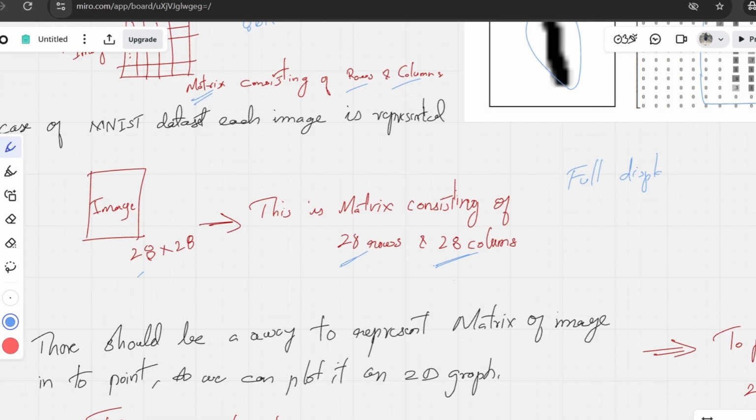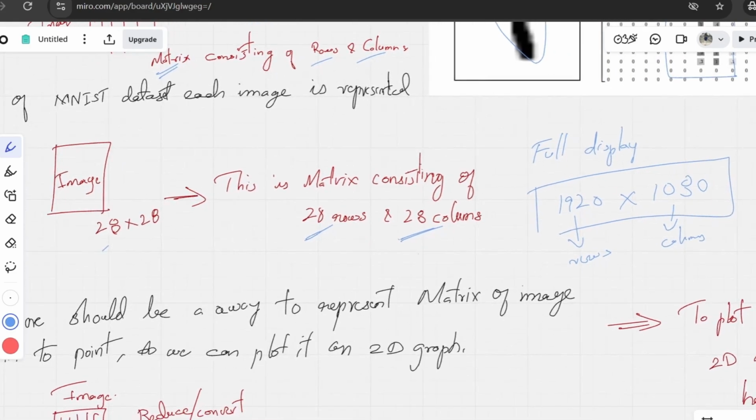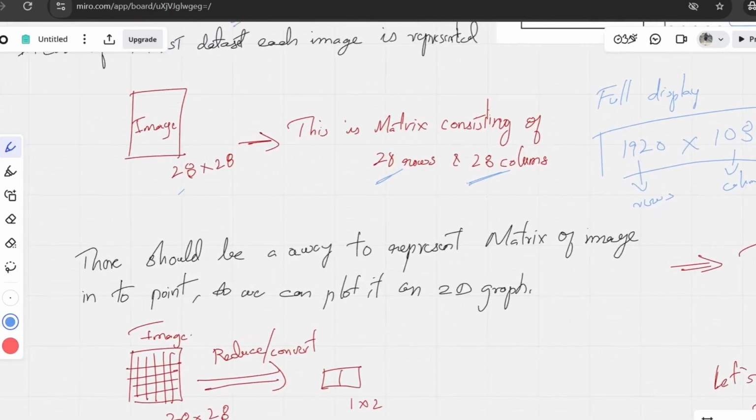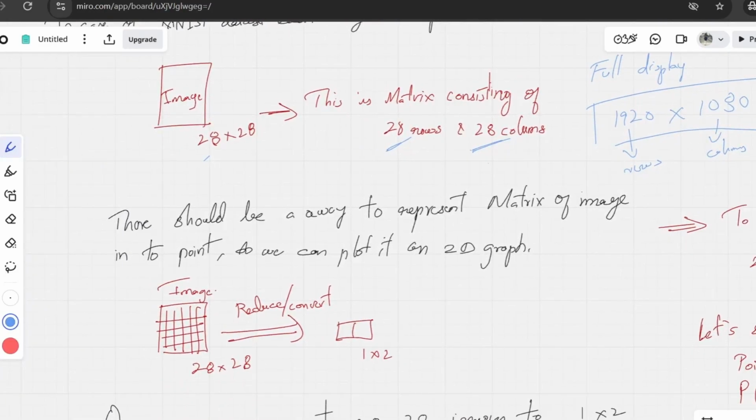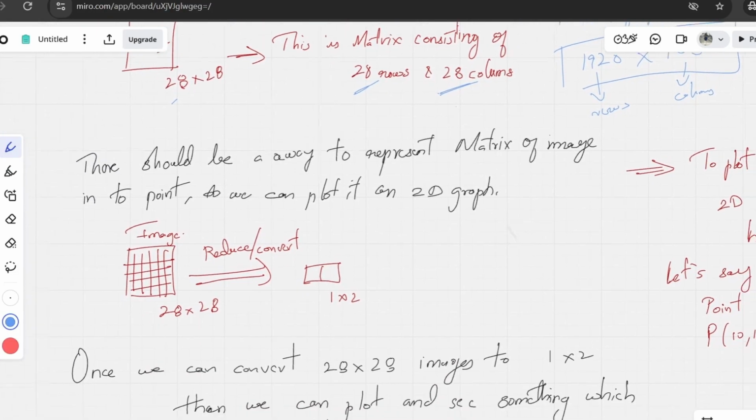Full HD displays are said to be 1920 cross 1080, which are nothing but pixel values: 1920 rows, 1080 columns. This is the full HD standard resolution. In the same way, an image is also represented.